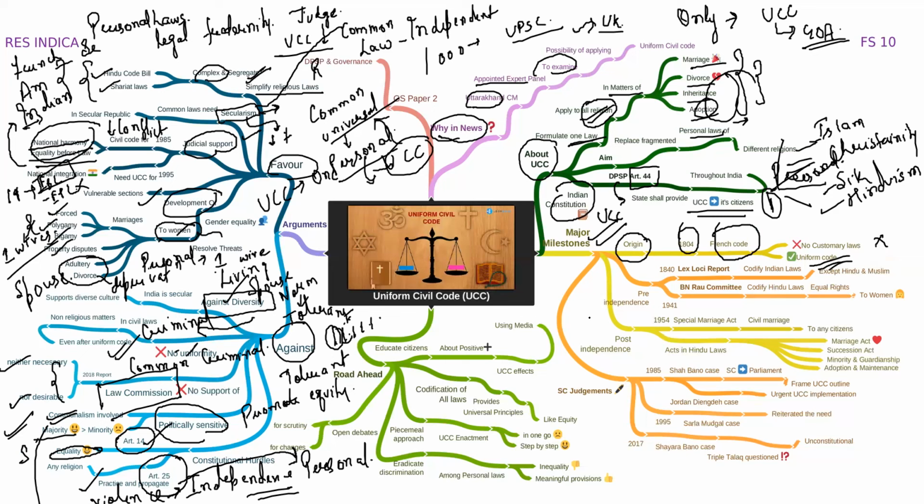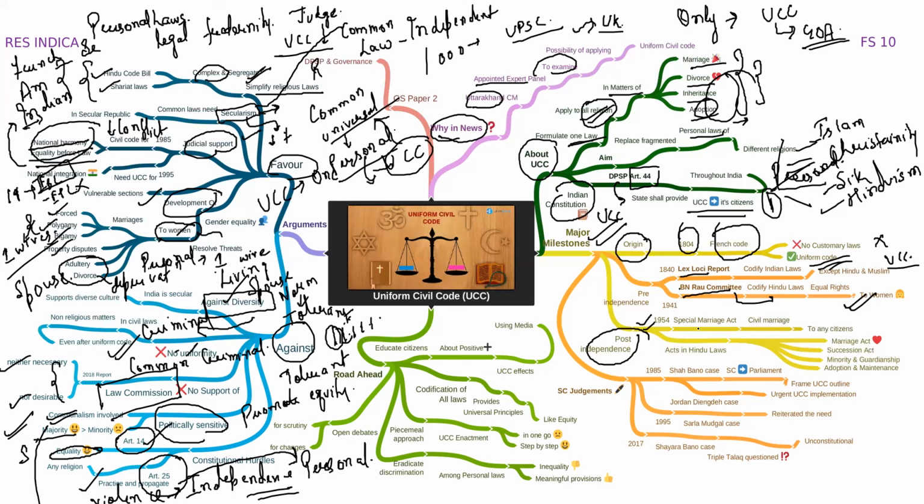During the British Raj also, we have basically two kinds of report or committee. One is the Lex Loci report of 1840, and the other is the B.N. Rao committee. Now, let me ask you a question: who was B.N. Rao? Towards the end of the lecture, I will give the answer to this question. Again, these two committees talked about codifying Indian laws on the lines of the UCC. Getting the point? And the B.N. Rao committee went to such an extent that it also said that once you codify Hindu laws, equal rights should be given to women.